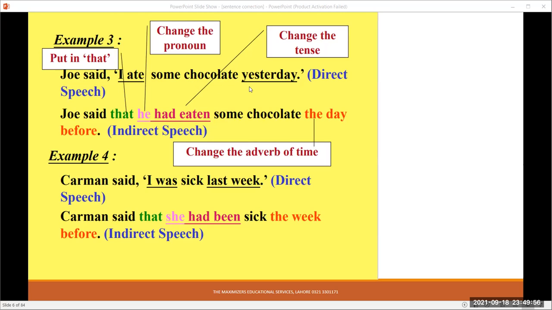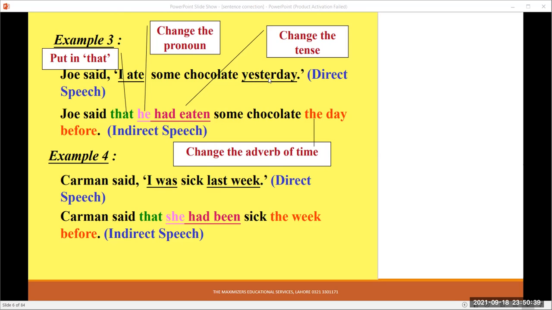Joe said, "I ate some chocolate yesterday." "Joe said" is the reporting speech, and the rest is the reported speech. Now here there is past tense, and inside again it is past tense. So if it is past tense, the past indefinite tense of the reported speech will be changed to past perfect. Let's see. Joe said that he, instead of "ate," past perfect, had plus the third form of the verb: he had eaten some chocolate.